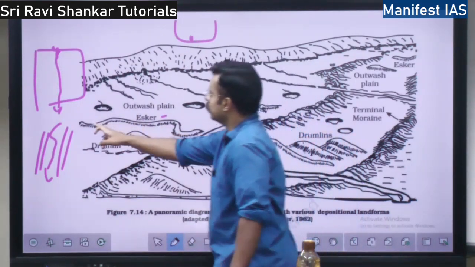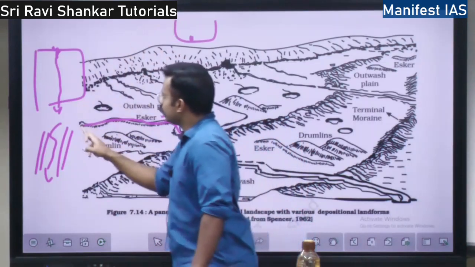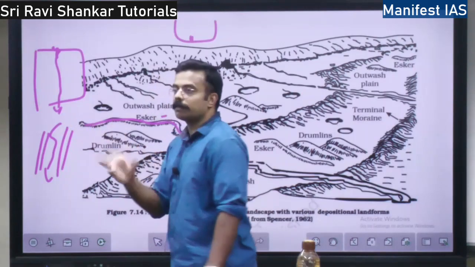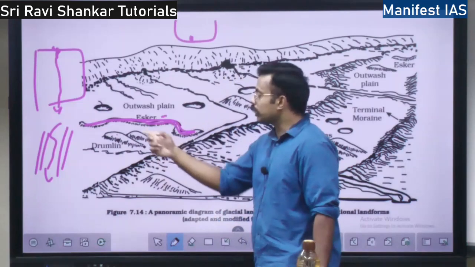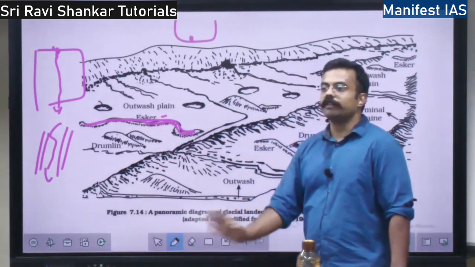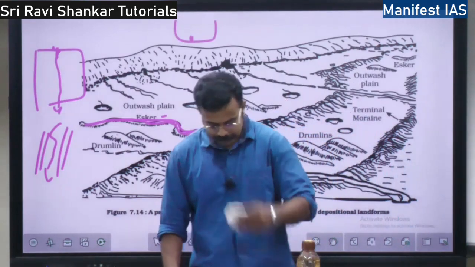See, this is an esker. Water would have flown like this, and while flowing, there will be some coarse material which would have got deposited like this. So when the ice water melts, this can be seen. If ice water doesn't melt, this cannot be seen, right? That is the concept of esker, right?